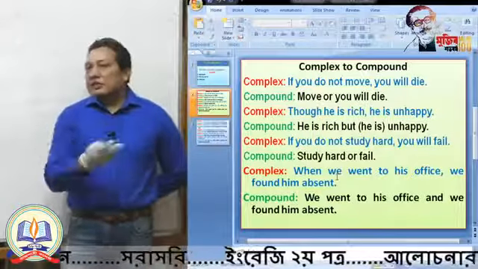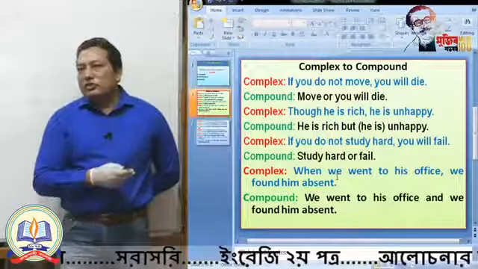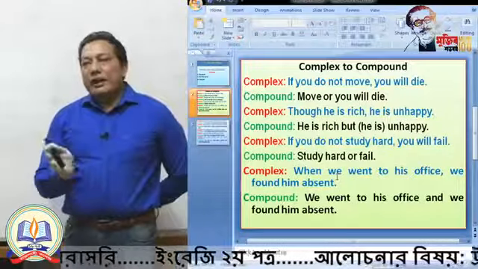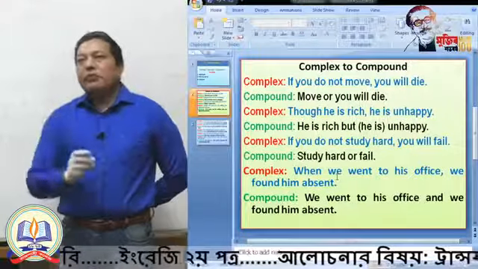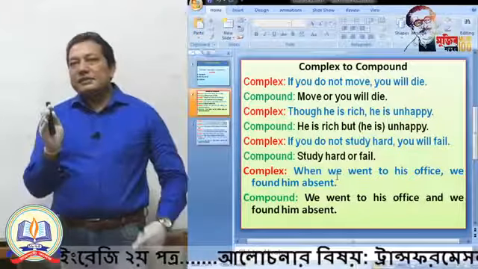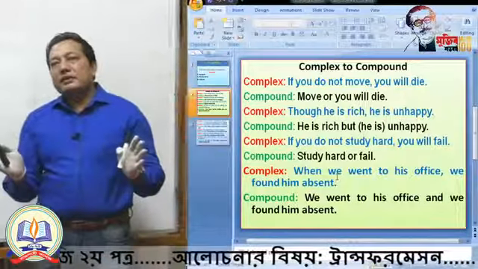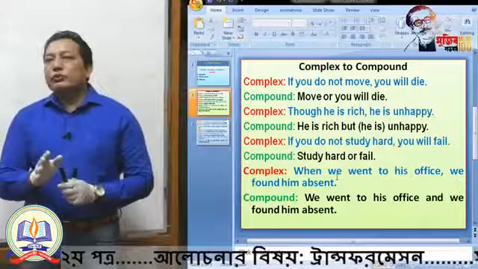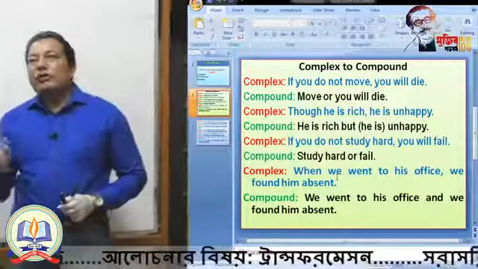You will just delete the conjunction. What is that? When. If you just avoid "when", the part will remain: we went to his office. That means this part becomes independent. So you are getting two independent parts: we went to his office, we found him absent.